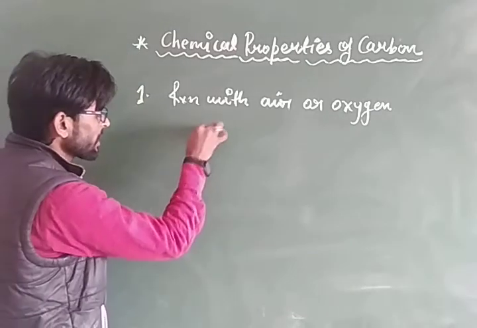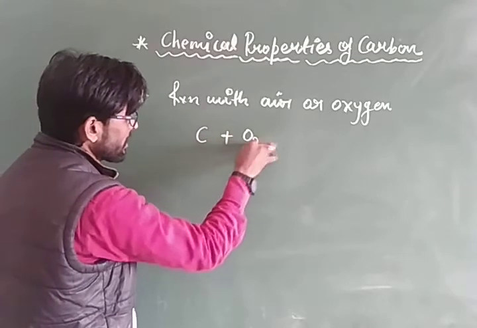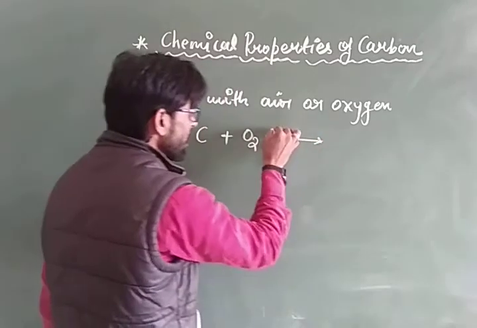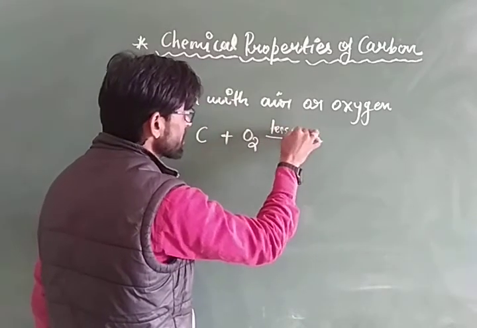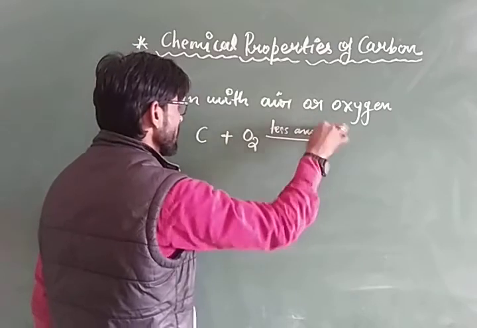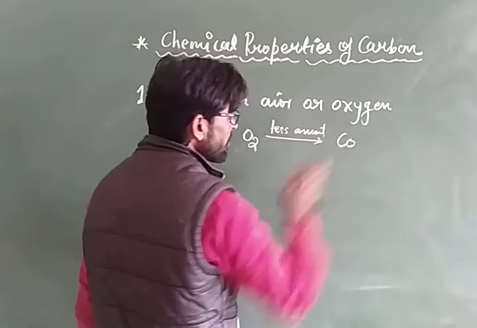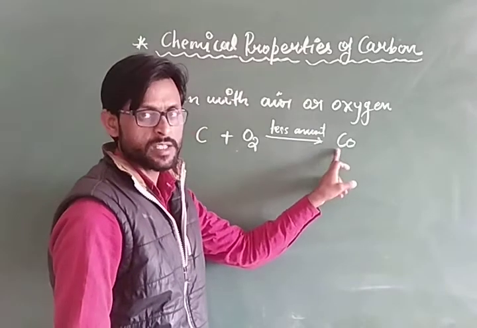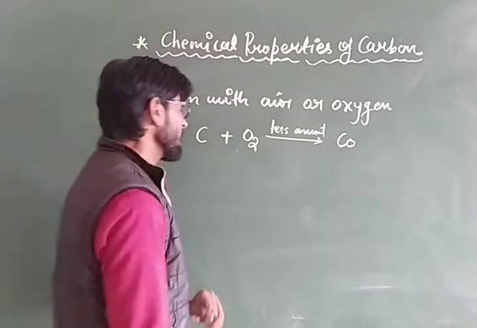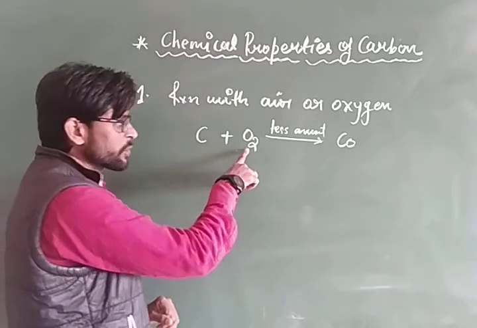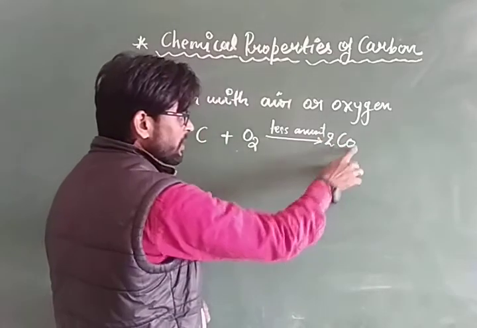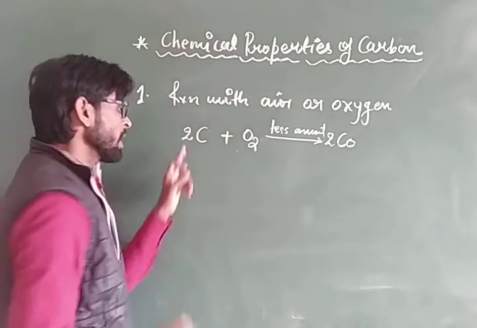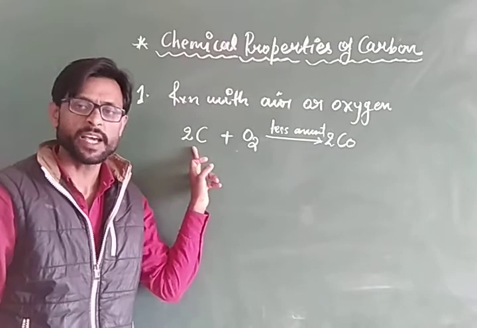Now the reaction: carbon burns in presence of oxygen, but oxygen is less in amount, then it will form carbon monoxide, whose chemical formula is CO. Now balance the chemical equation. Here oxygen is 2, so multiply by 2. Oxygen is balanced, but carbon becomes 2. So multiply by 2 on the reactant side for the carbon atom.